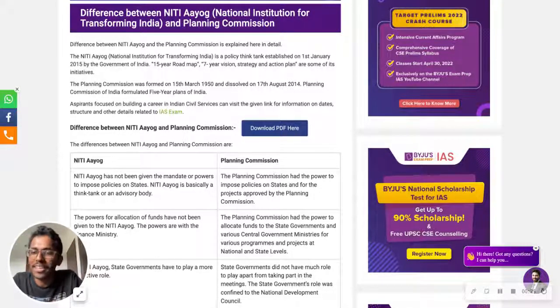Now, why am I not going to the NITI Aayog website? Because I don't want to make it more jargon-heavy. I want to make it very simplified for you. So I'm using this one, Byju's. You can also get Vision IAS, Vajiram institute materials, many are there. You can even refer to those. It's up to your discretion which you want and which you do not.